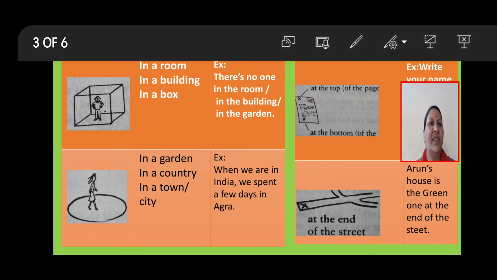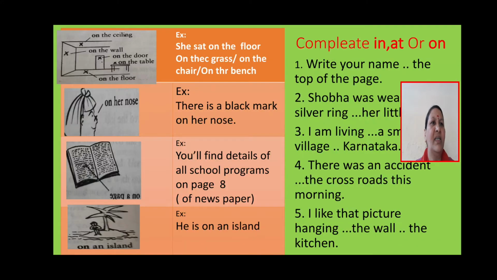Next item, that is nothing but complete with in, at or on after reading these items. For example, in a diagram I have already given you: on the ceiling, on the wall, on the door, on the table, on the floor.